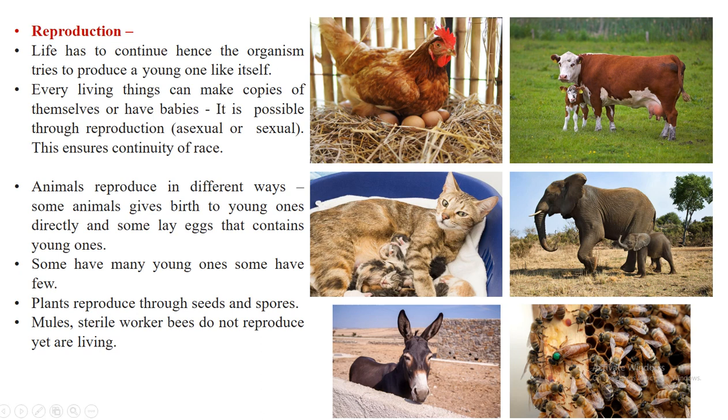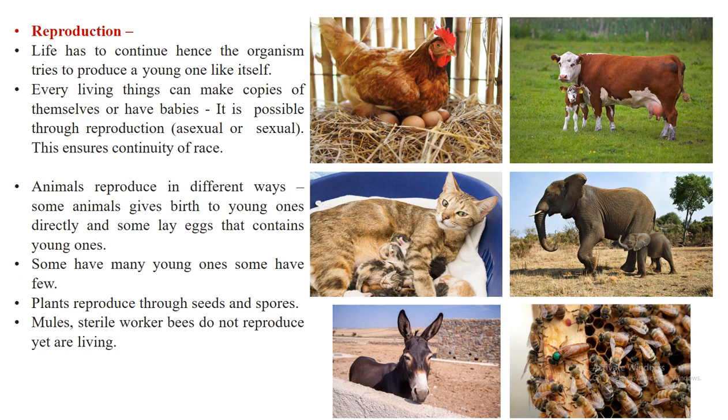Now if we speak about plants, as we have discussed previously, some plants reproduce through seeds and some plants reproduce through spores. So again there is a difference in reproduction in plants as well.